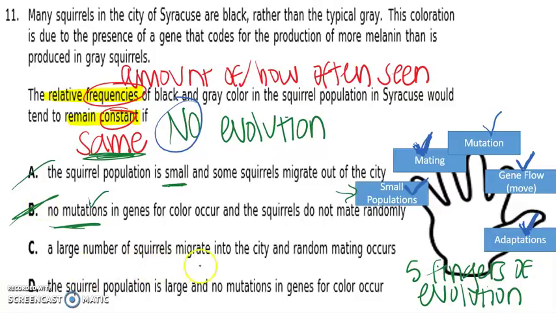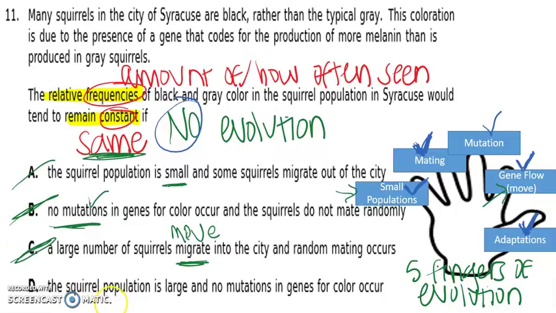C, a large number of squirrels migrate into the city. Migrate means move. Right here, gene flow, we're talking about moving organisms in and out. That's a way that evolution occurs. We're looking for no evolution, so C can't be correct.